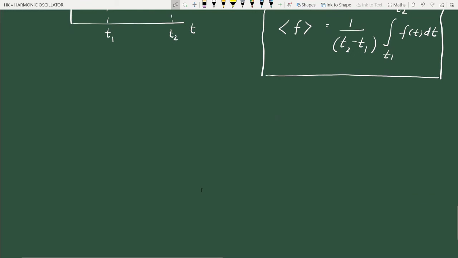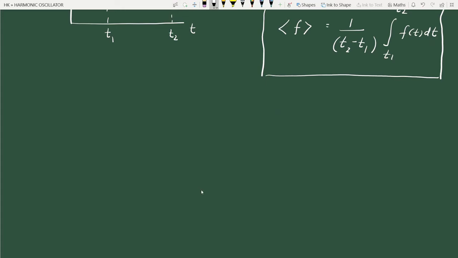As I told you, often we want to calculate the average value in the calculation of harmonic oscillations. We may have to calculate the average value of sine theta, cos theta, or sine square theta or cos square theta over one period of oscillation. So how do we evaluate that?